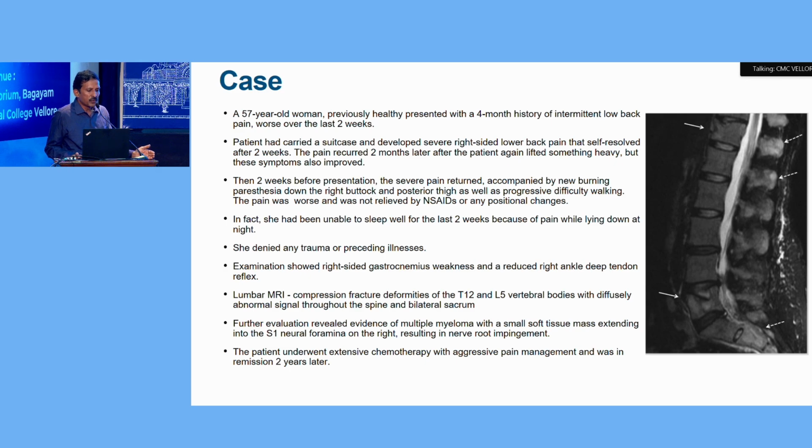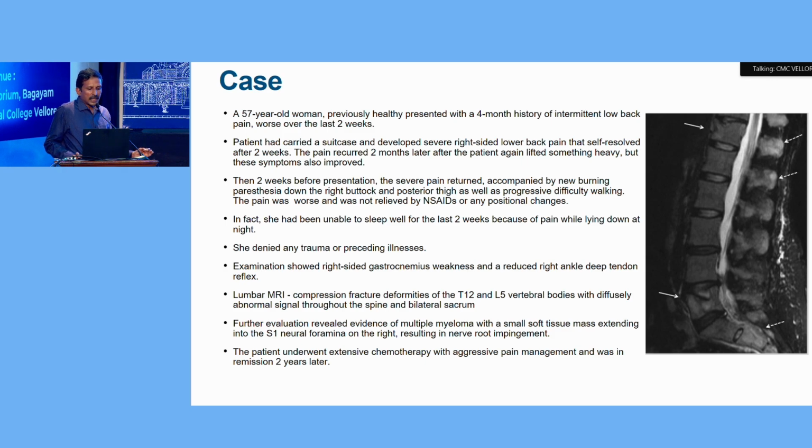Just 2 weeks before this presentation, patient developed severe pain accompanied by burning paresthesia down the right buttock and posterior thigh, which progressed with difficulty in walking. The pain was worse, not relieved by NSAIDs. The patient was not able to sleep. She denied any history of trauma.